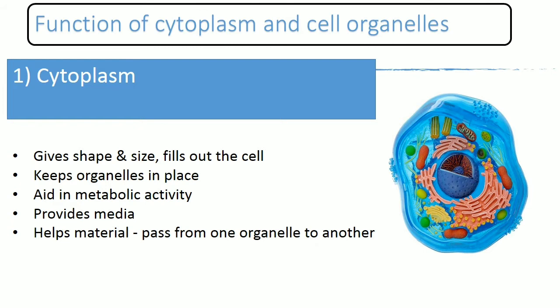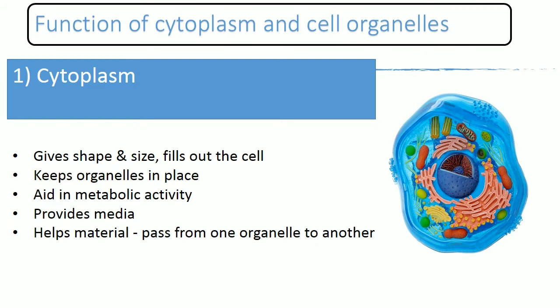The proteins which are important for the synthesis of plasma membrane and enzymes are produced in the rough endoplasmic reticulum and need to be transported to the Golgi bodies and smooth endoplasmic reticulum. That also happens through the cytoplasm.